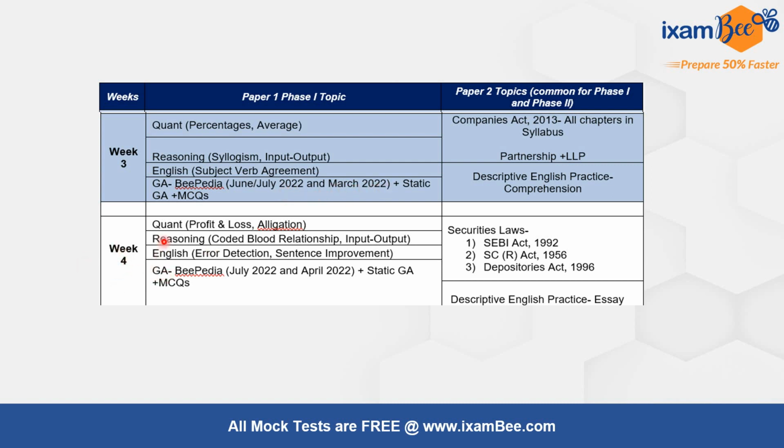In week 4, in Quant, cover profit, loss and alligation. In reasoning, study coded blood relations and input output. In English, study error detection and sentence improvement. And in GA, again study the BPDA on a daily basis and the April BPDA, and also practice a lot of MCQs. In law subjects, start with securities law. Cover all the 3 securities laws: the SEBI Act, SCRA Act, and Depositories Act.